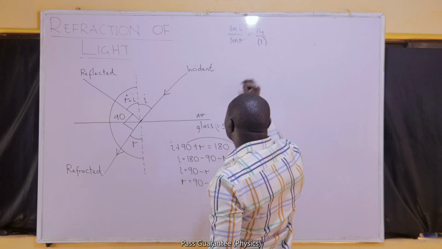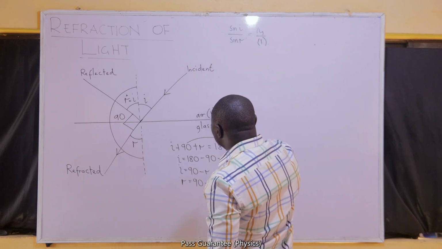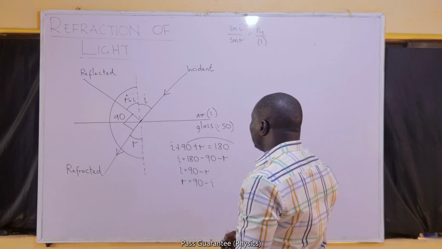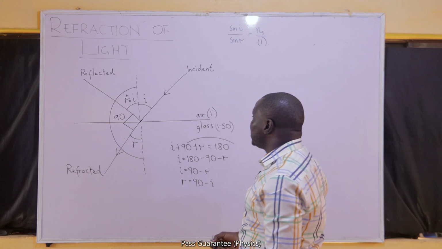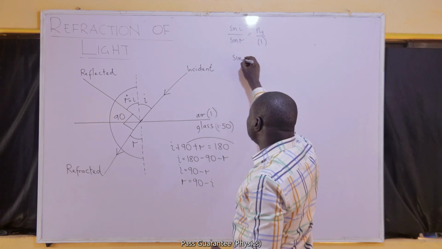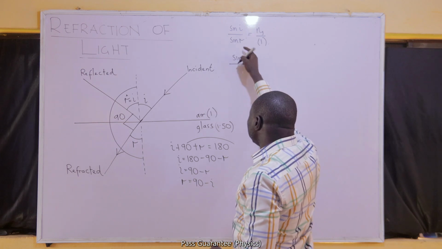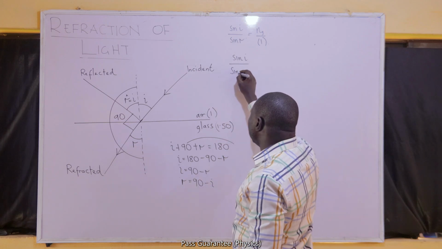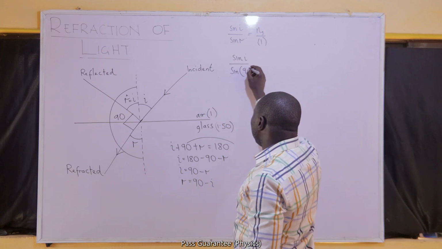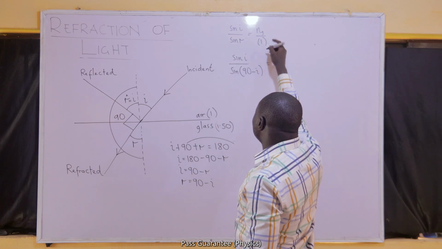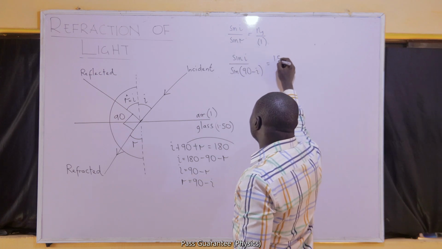The refractive index of air is not given because generally the question wants us to take it to be 1, except where otherwise stated. So I can have sine I all over, instead of R, I can substitute for R. I can have sine 90 minus I is equal to the refractive index of glass, 1.50.